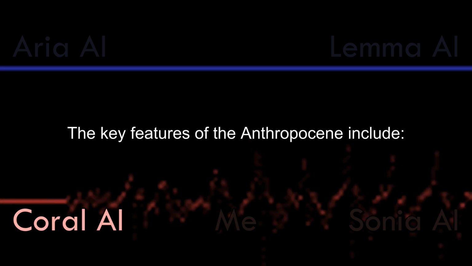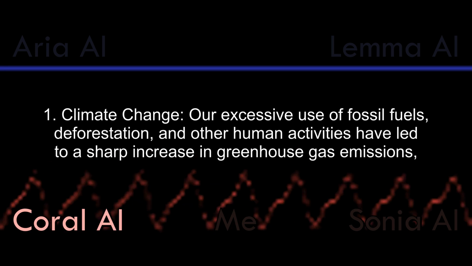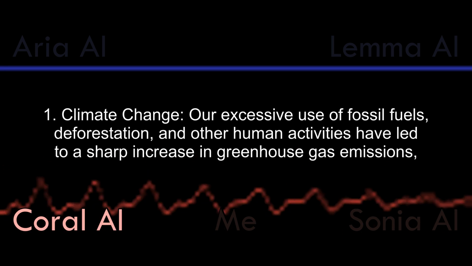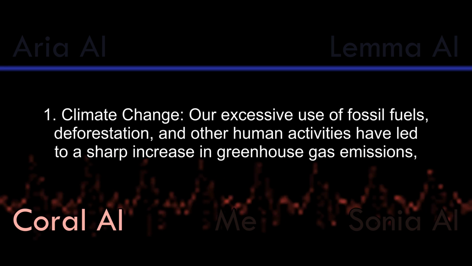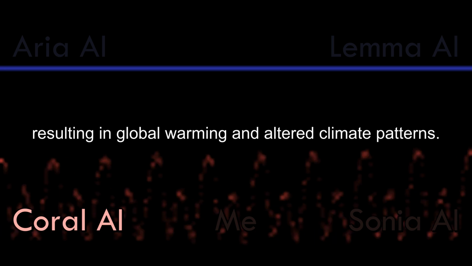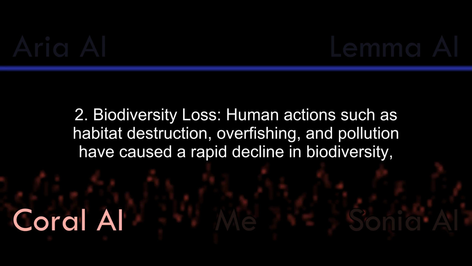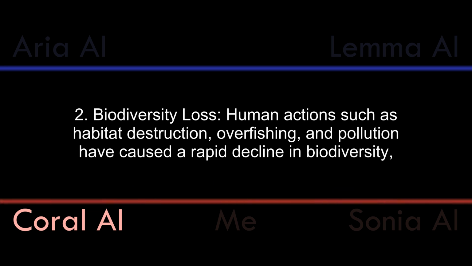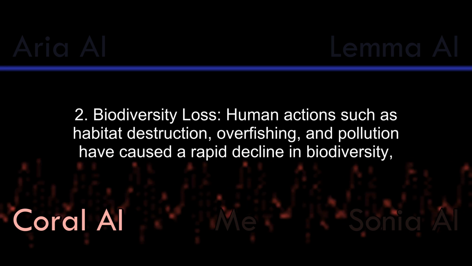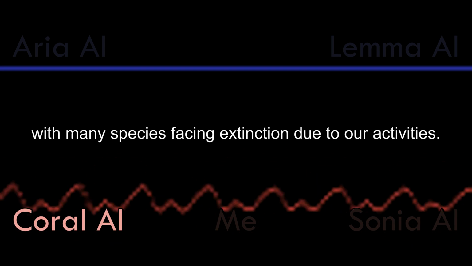The key features of the Anthropocene include: 1. Climate change. Our excessive use of fossil fuels, deforestation, and other human activities have led to a sharp increase in greenhouse gas emissions, resulting in global warming and altered climate patterns. 2. Biodiversity loss. Human actions such as habitat destruction, overfishing, and pollution have caused a rapid decline in biodiversity, with many species facing extinction due to our activities.